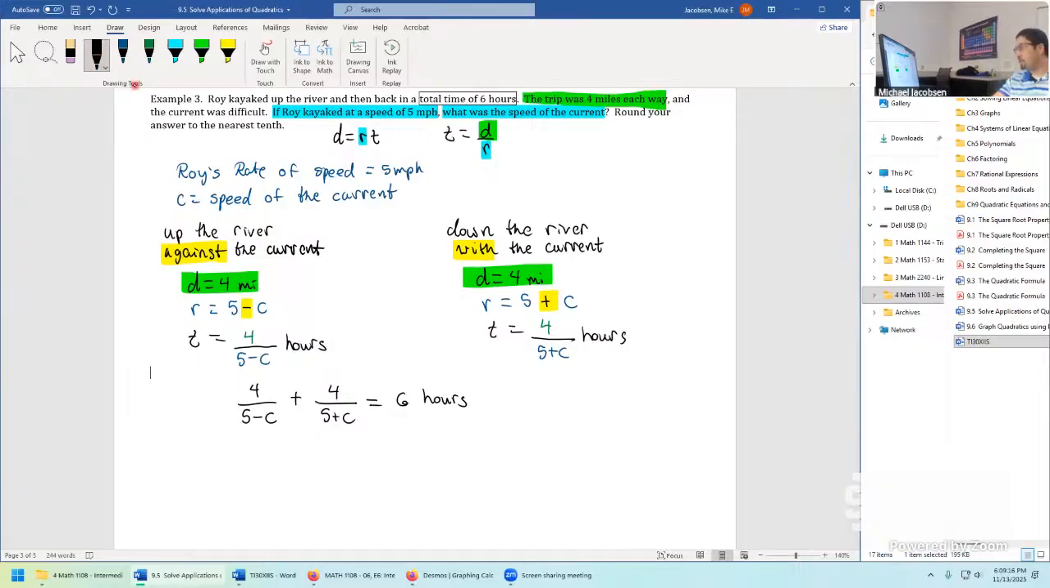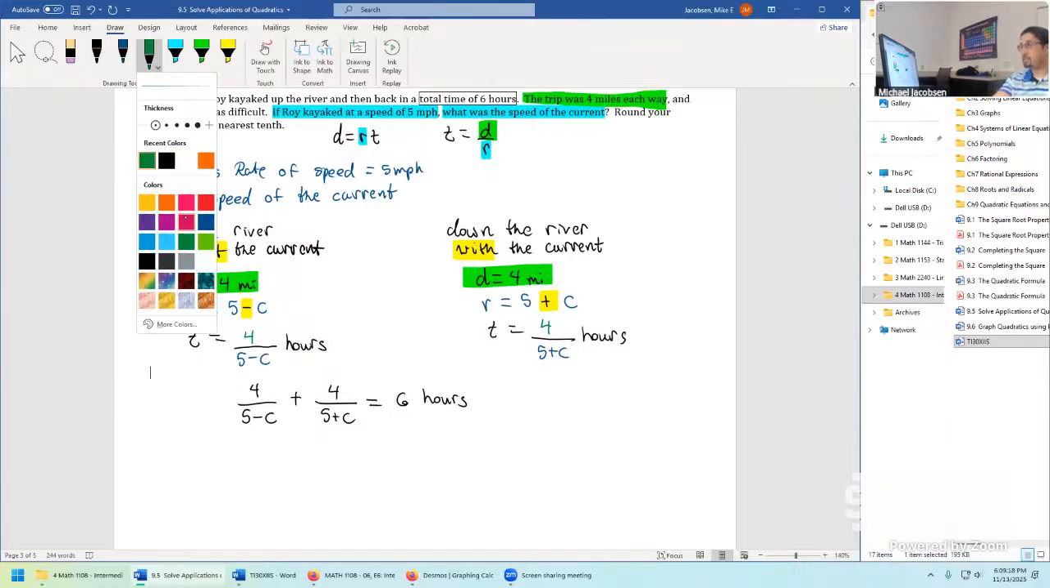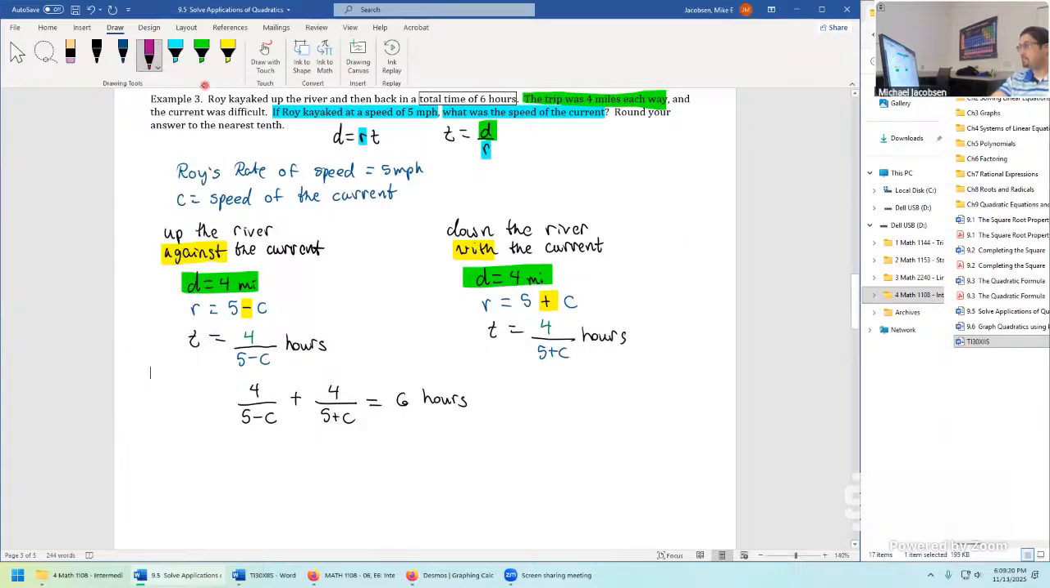The next thing we would look for are the excluded values. Let's use maybe a different color at this point. The excluded values are the parts that make the denominator go to 0. One excluded value from this denominator is when c equals 5. So we'll say that can't happen. C is not equal to 5. And likewise from over here, c cannot be equal to -5.